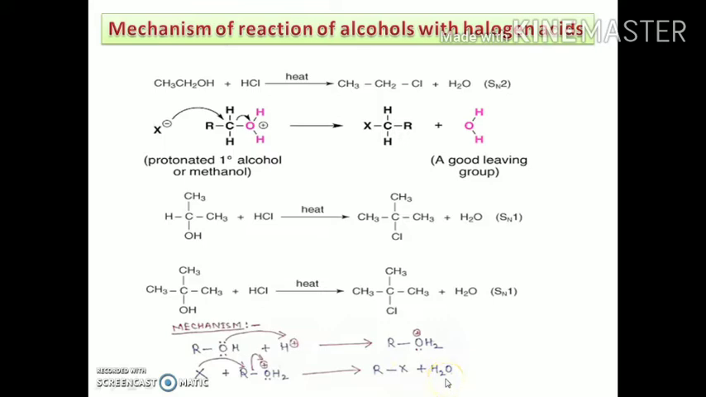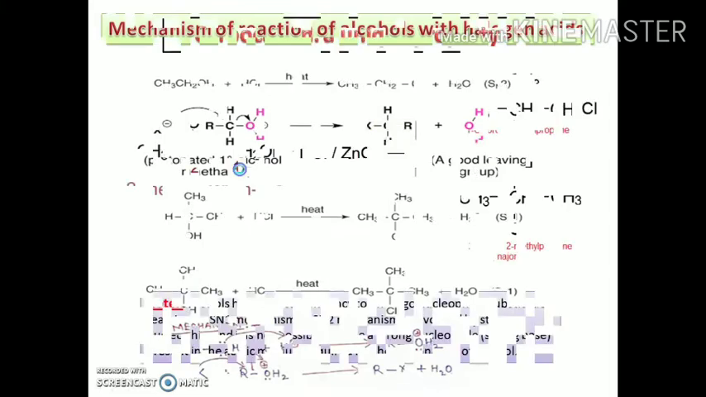This gives the alkyl halide as a major product along with water molecules. In the case of primary alcohols, the reaction with halogen acids follows the SN2 mechanism, and the resultant product forms with inversion of configuration, and the alkyl halide is formed as a major product with the opposite configuration.